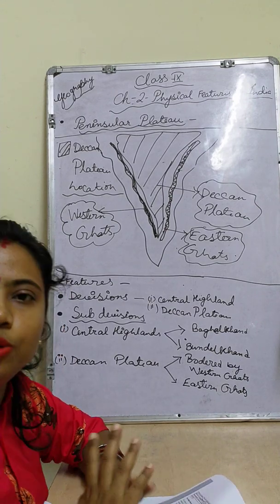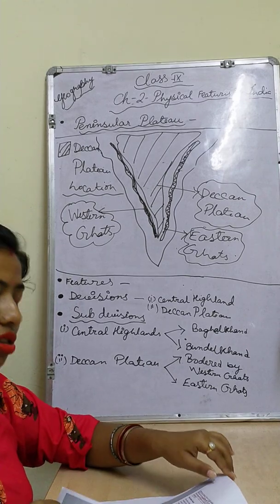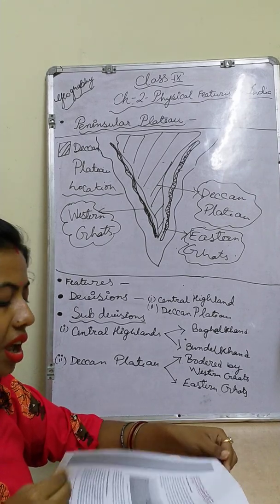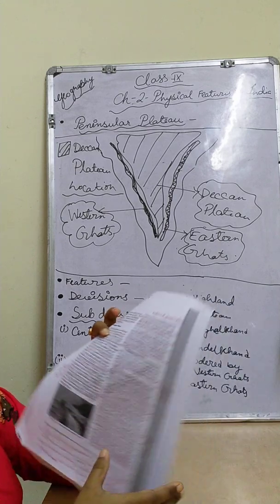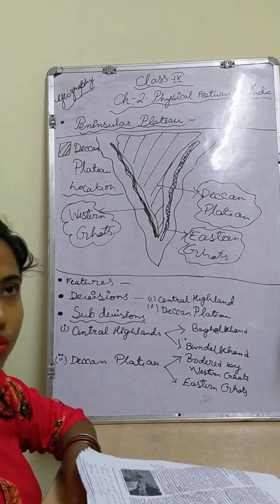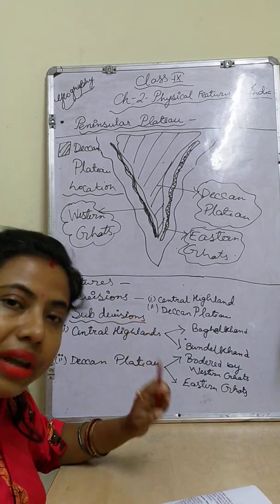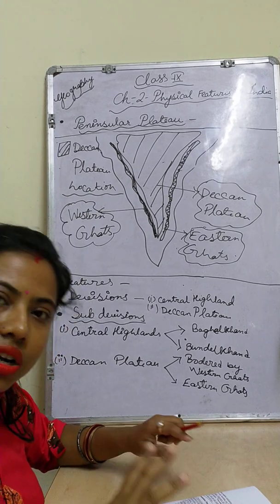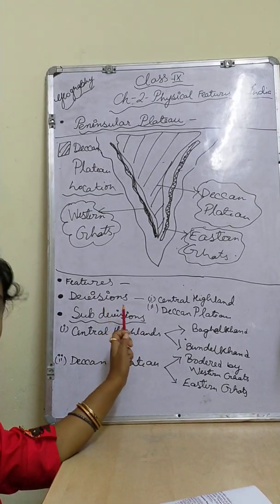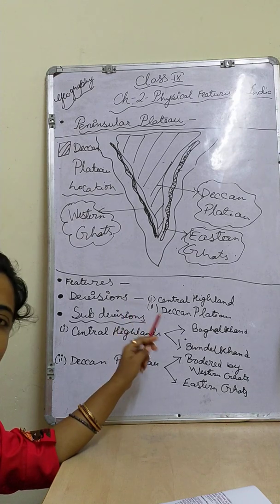So today, children, up to here you have learned. There are so many things you have to memorize. First of all, some tips I will give you. I told you the main features of the Deccan Peninsula Plateau. What is the Peninsula Plateau? What are its main features? Then you learn the divisions. The divisions are the Central Highlands and the Deccan Plateau.